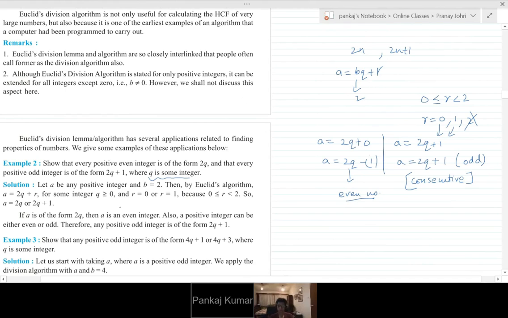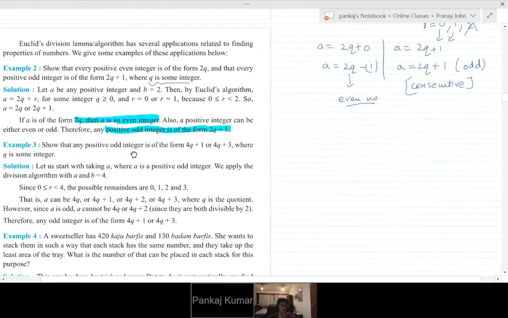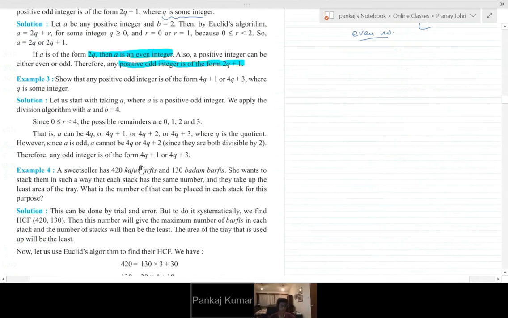And of course, we are taking positive integers here. So 2q is an even integer, and 2q plus 1 is odd. Any positive odd integer is in the form of 2q plus 1. This is the gist of the method of finding the properties. Okay, shall we quickly do the second example? We'll wind it up.